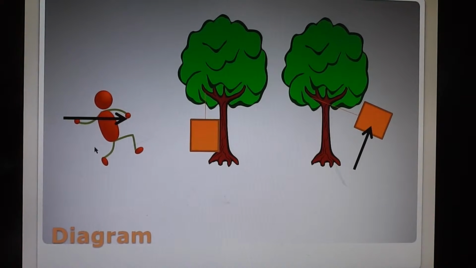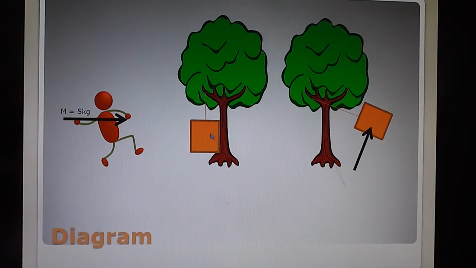So the first step is to draw a diagram, which I have done here. You can see I have my Spartan with his spear with a mass of 5 kilograms, and you can see the block of wood on the string, which has a mass of 50 kilograms. Here is the second part where the spear enters the wood, and it's traveling at a velocity of 2 meters per second. The velocity of the spear in the beginning, you are trying to figure out. And that's your diagram for the first part of the question.